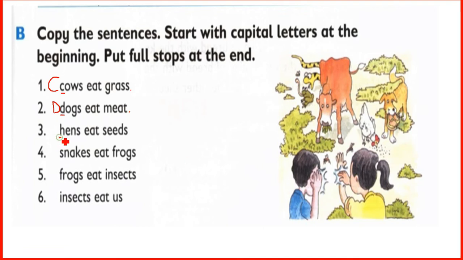And we have to change all these small letters H, S, F and I into capital letters, and put full stop at the end of a sentence.